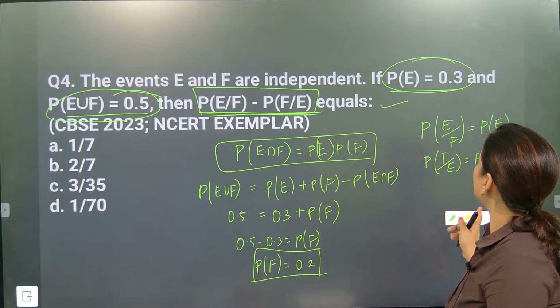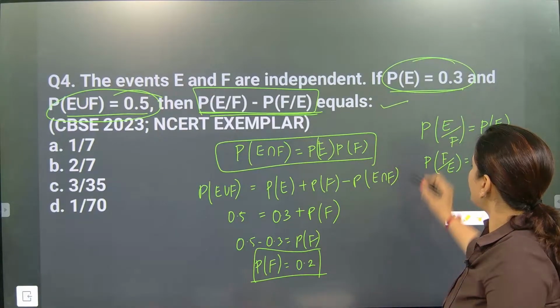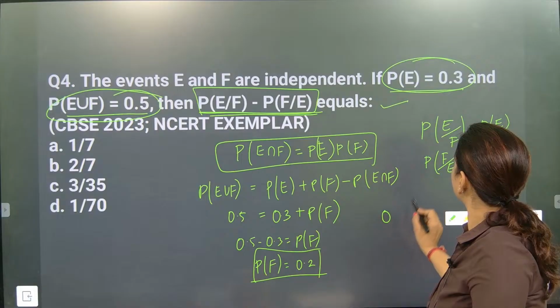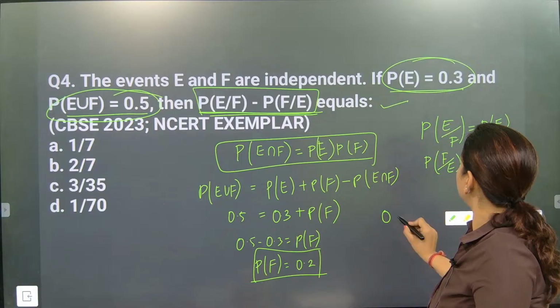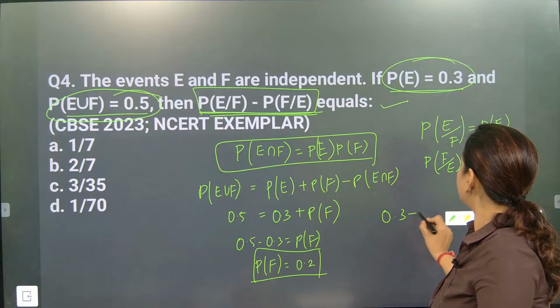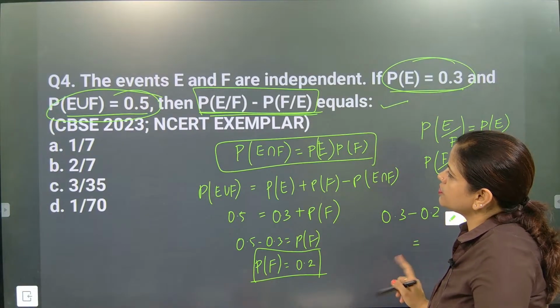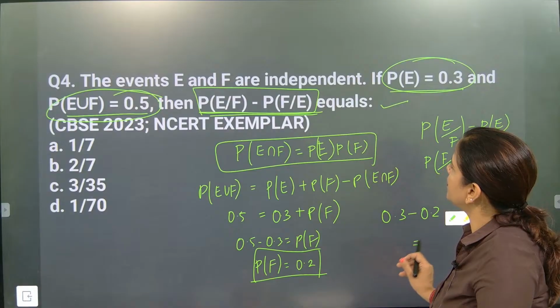So P of E by F is P of E. P of E is what? 0.3. E by F minus 0.2. It's not matching somewhere.